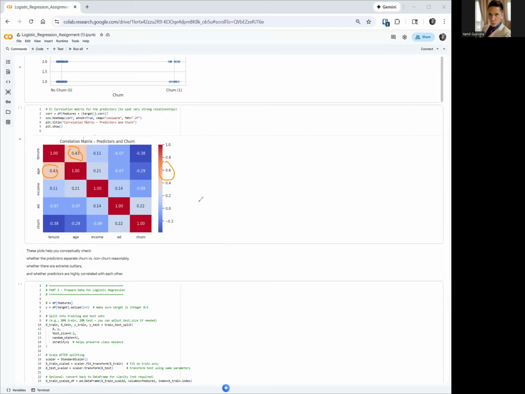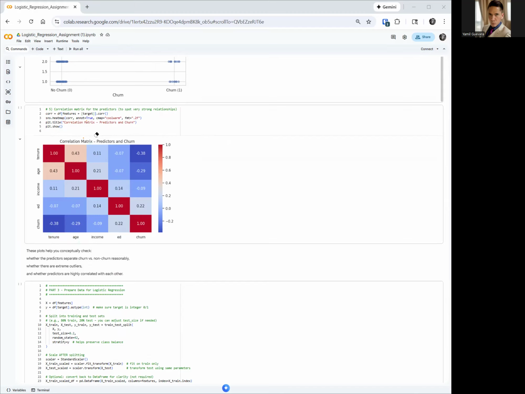0.43. It seems like we have two features that are measuring the same thing here. Interesting. And the two features that are measuring the same thing are tenure and age. So it seems, based on this, that tenure and age are measuring the same thing. And if they are, you may want to consider eliminating one of them. Okay, so let me delete this.